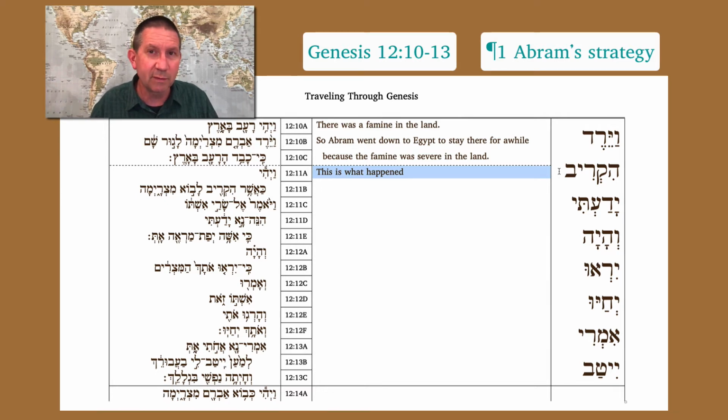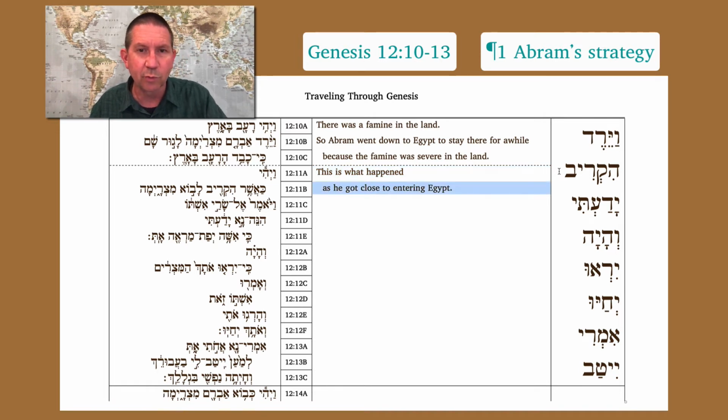And often, probably most often, that's how it works because there's a direct object. Here we don't have a direct object, and so it's more or less referring back to the subject. Abram brings himself near, and so we can just say that he approached, right? As this is what happened as he got close to entering Egypt. Vayomer el Sarai ishto. He said to Sarai, his wife.